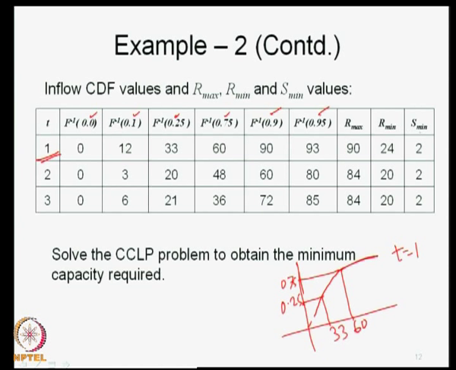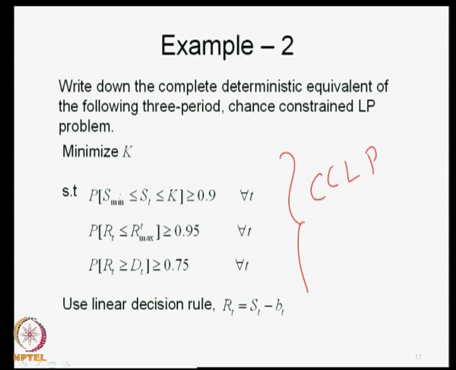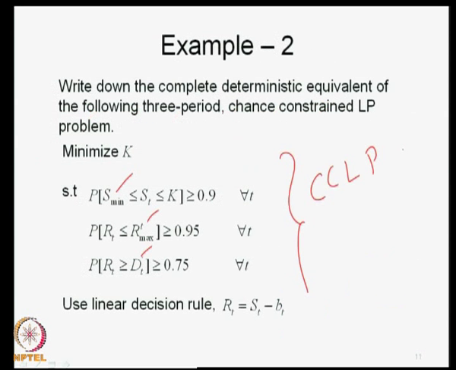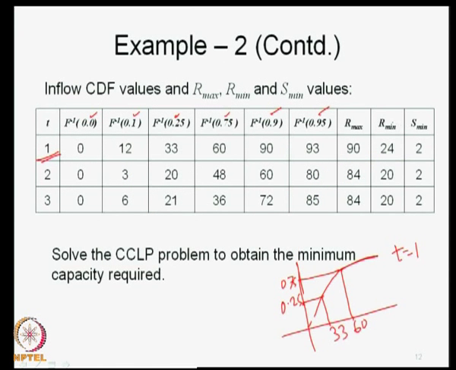Then these are the constant values R max, R min and S min. They appear here: S min appears here, R max appears here, and dt we have taken to be known, but I have not specified the dt values here. S min that appears here is given, and you also have R min.